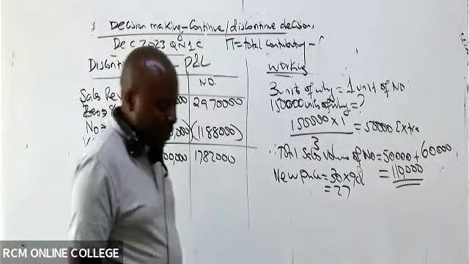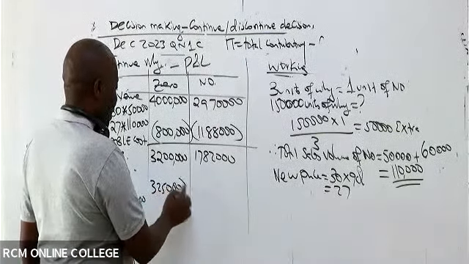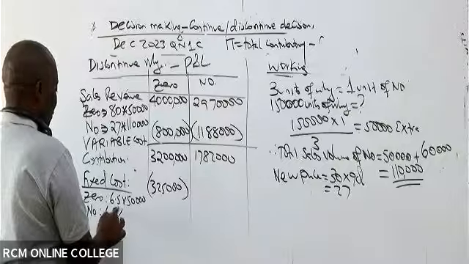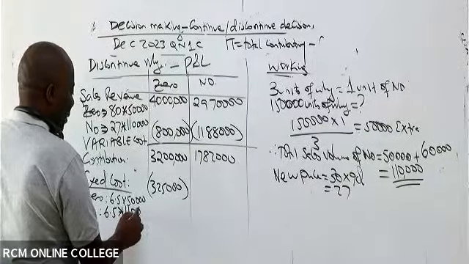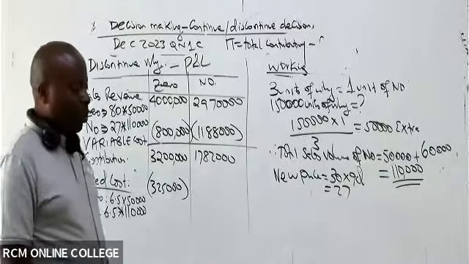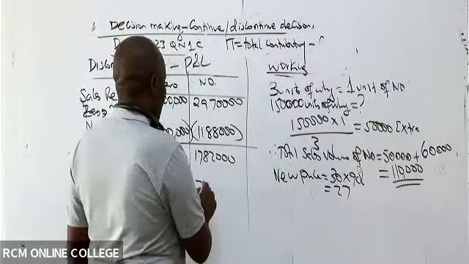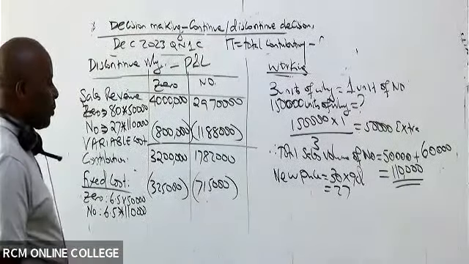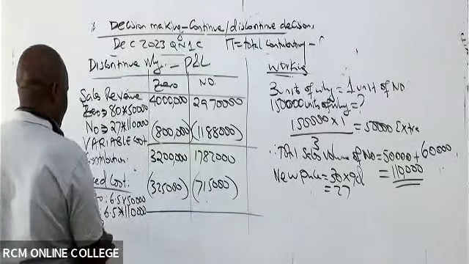Online guys, are they answering? 325,000. Yeah. And then we have in this case here, No-fly. So for No-fly, it will be 6.5 times 110,000, which will end up giving us 715,000. So you subtract there, and then you'll be able to get what we call net profit or just profit.